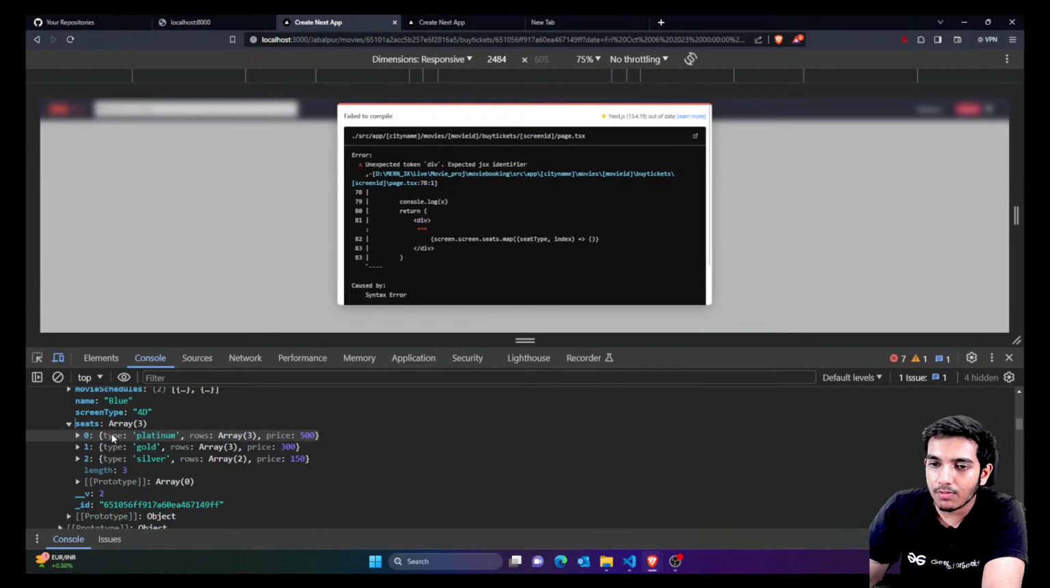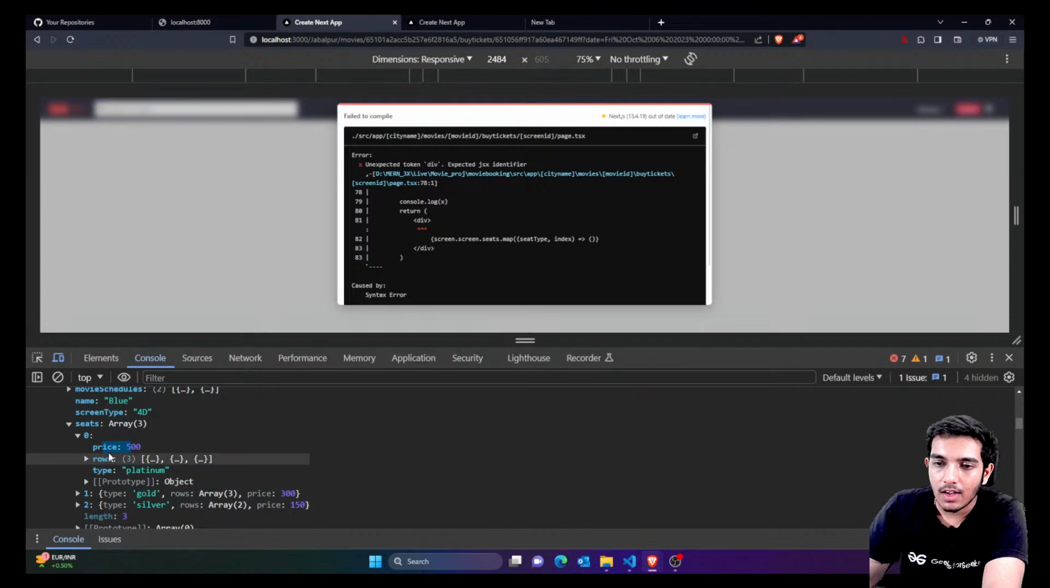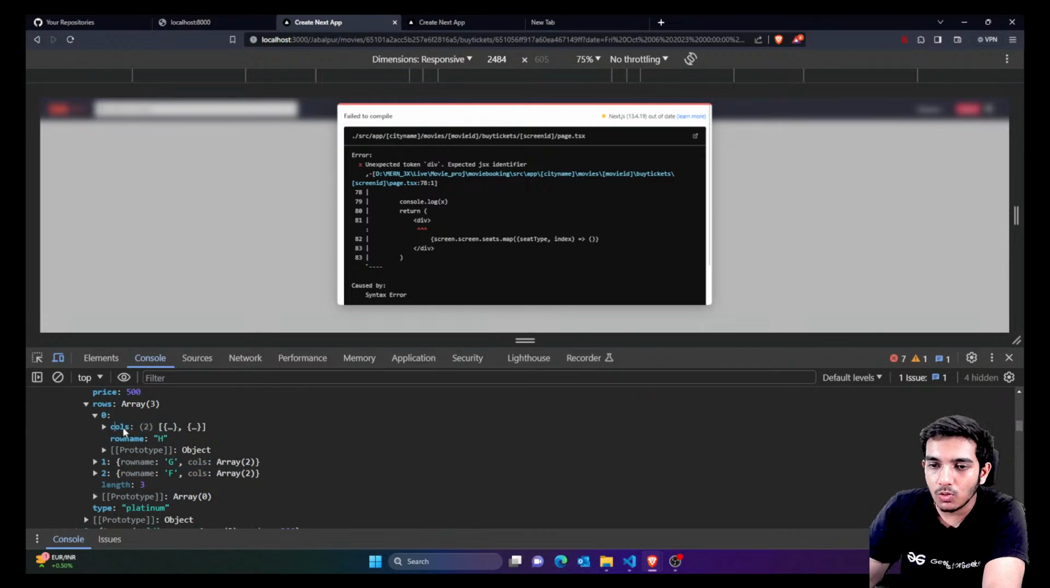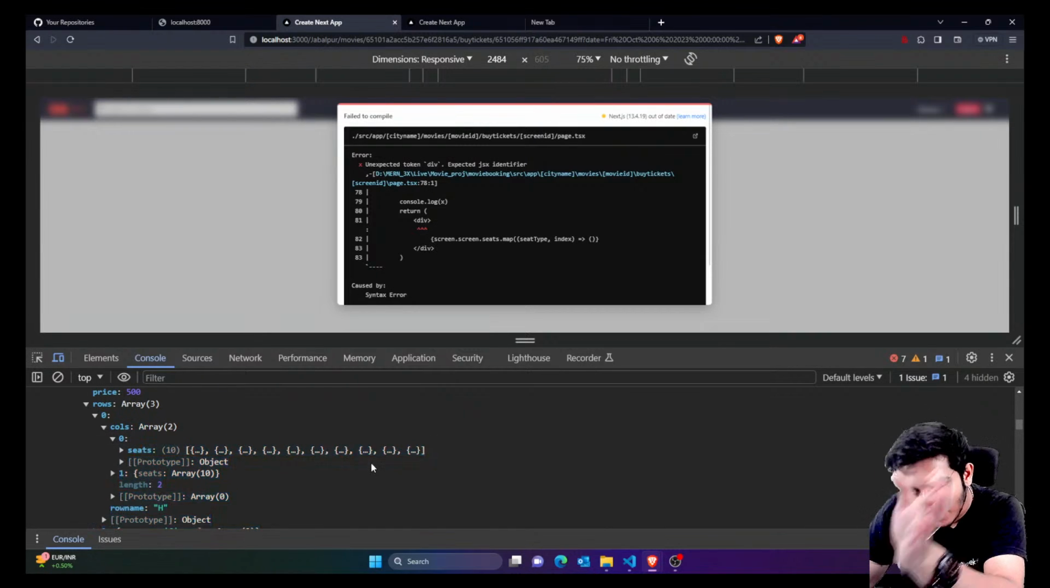So you can see inside this we have platinum, gold, silver. Platinum has this price, and inside this we had rows. Inside this rows array there were some rows. Each row has two columns. Okay, so now it gets complicated. Each column is now having some number of seats. So you have to go into the depth.